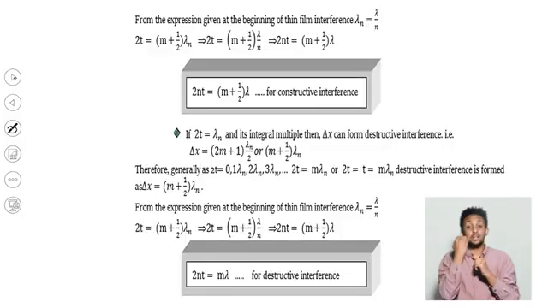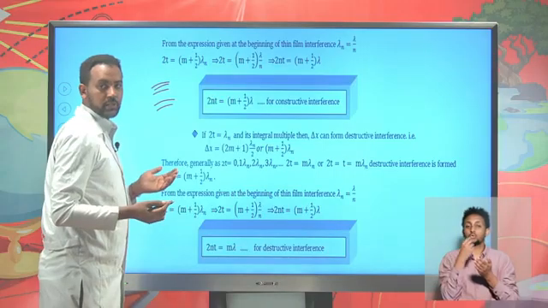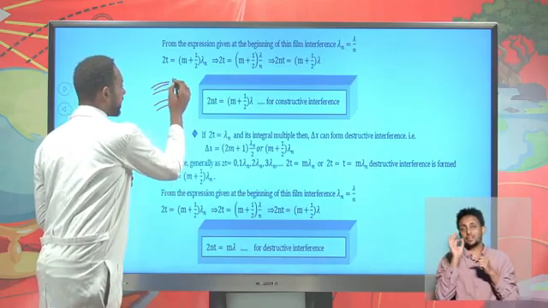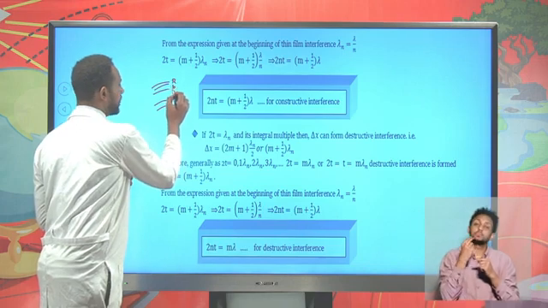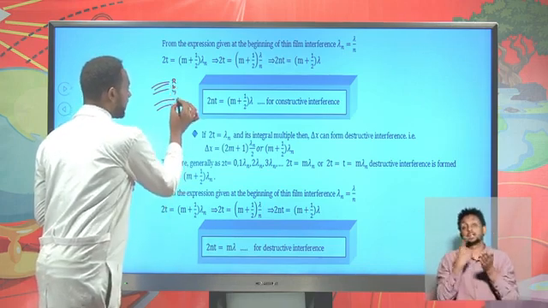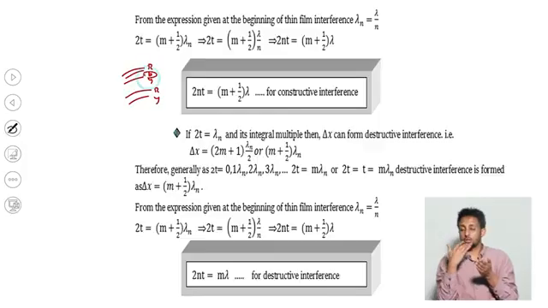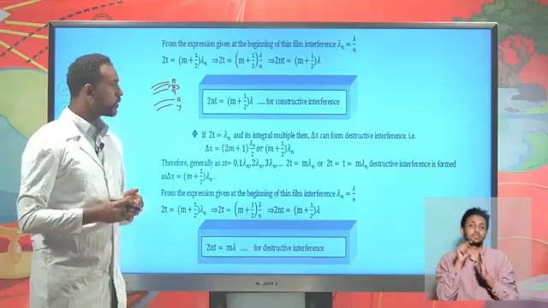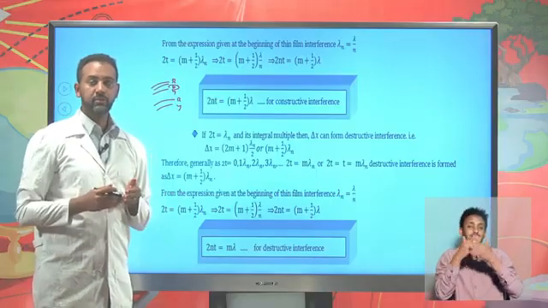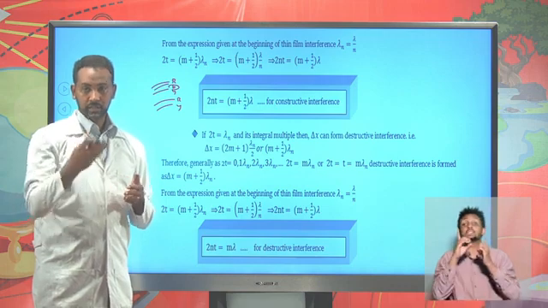For example, you might see red, yellow, orange. This might be the first order of spectrum. Again, you might see red, yellow. There will not be orange, for example. Let's take blue and yellow, let's say. Again, you might find red, there will be yellow, but you miss a blue color. If you miss one of the colors, it means there will be a destructive interference on that spectrum. If you find a color, it means that there is a constructive interference. So on thin film interference, destructive means you miss some colors.